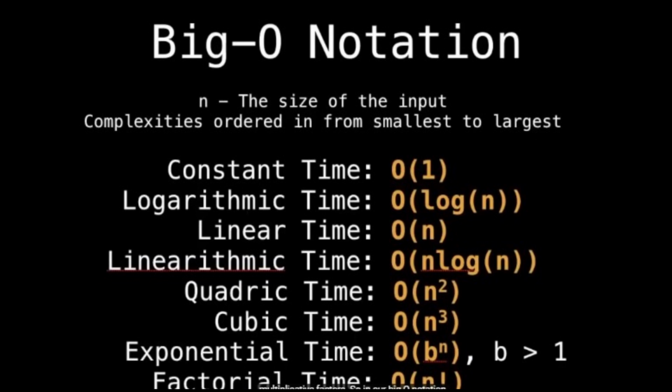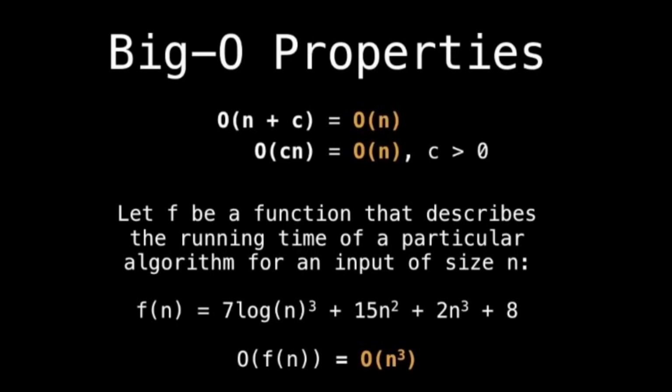Now, we want to talk about some properties of big O. To reiterate what we just saw in the last two slides, big O only really cares about what happens when the input becomes really big. So we are not interested when n is small, only what happens when n goes to infinity.